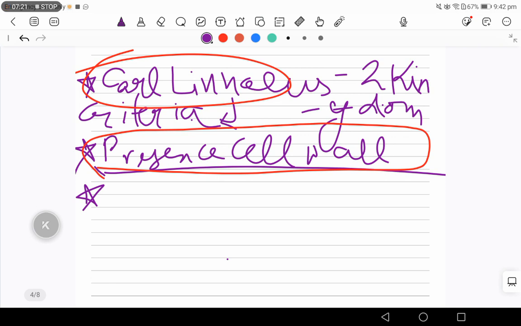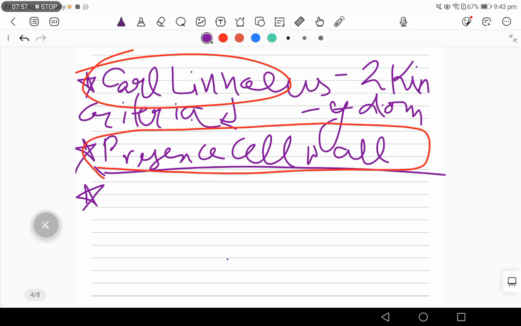In plants, he kept all the fungus, bacteria, cyanobacteria, which is also called blue green algae, and all the present day plants in kingdom Plantae according to Linnaeus. Okay, so you can write it out. I'm dictating it. So in the kingdom Plantae, Linnaeus kept fungus, bacteria, cyanobacteria, and the present day plants are also obviously kept in kingdom Plantae because they are plants.